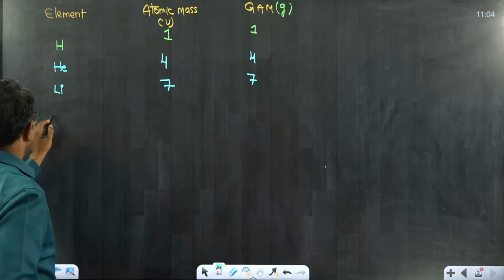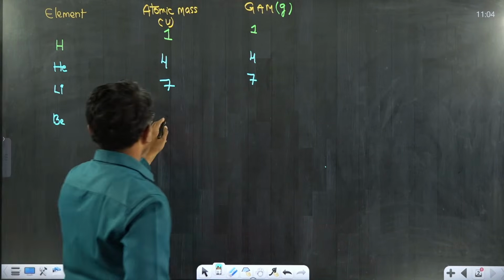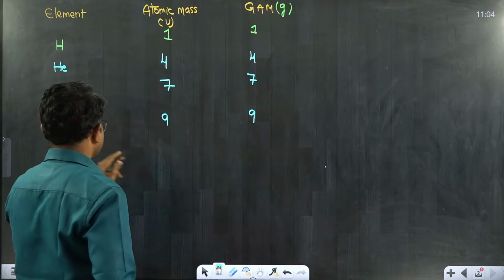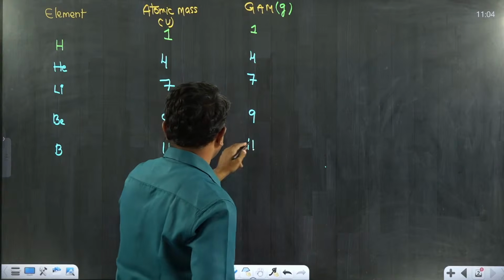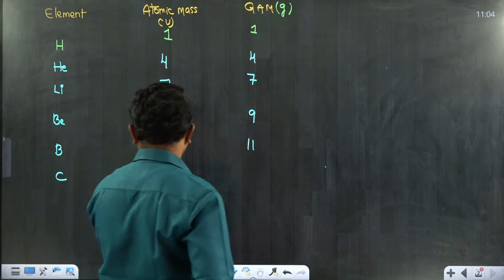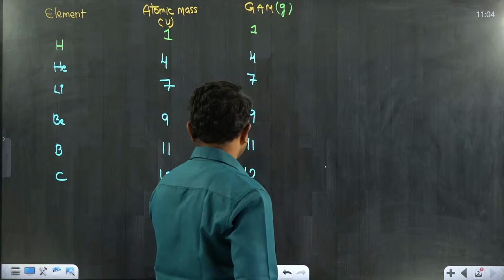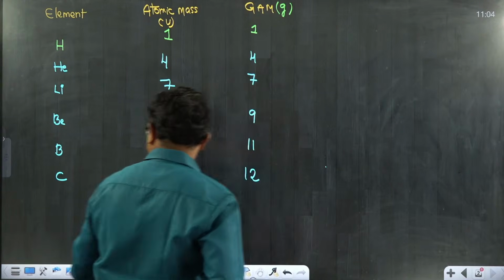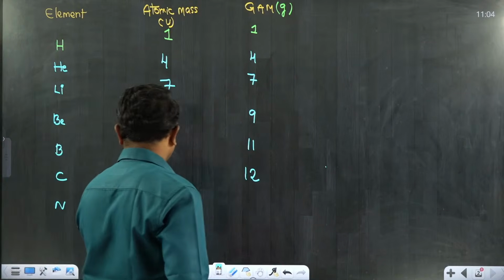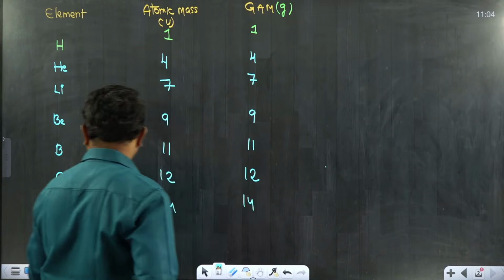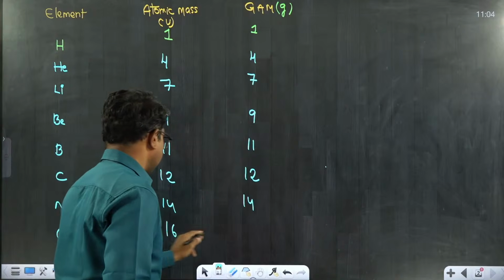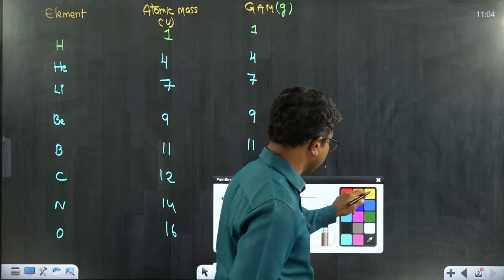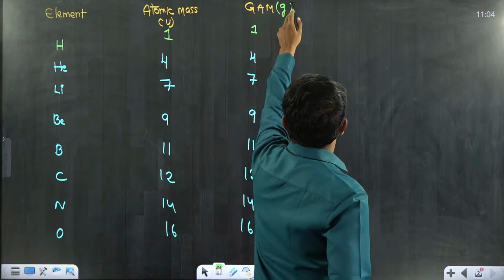Fine. And then beryllium, it is around 9 and it is in grams. Boron, as we know, 11 and over here 11. Carbon atomic mass is 12, gram atomic mass is 12 grams, and nitrogen 14, 14, and oxygen 16 and 16. There is a shortcut method, or short trick method also, to remember the atomic masses.